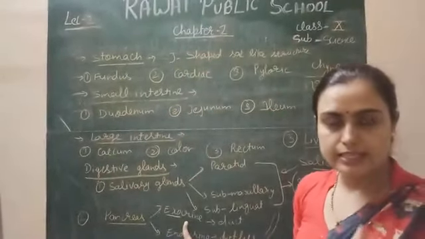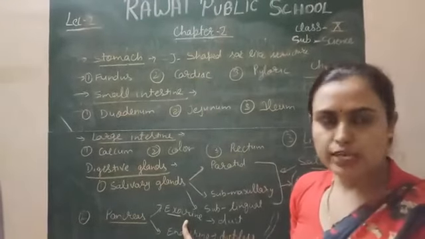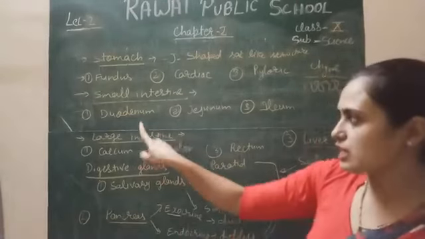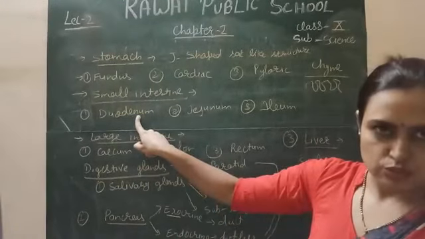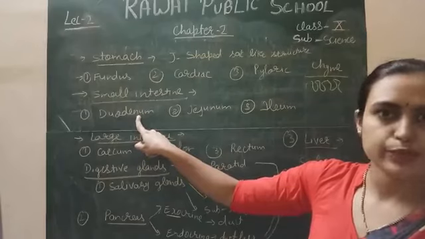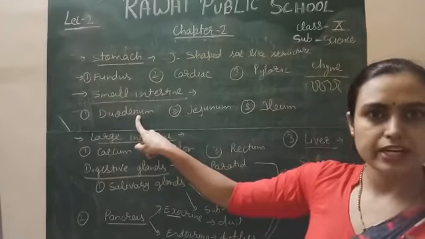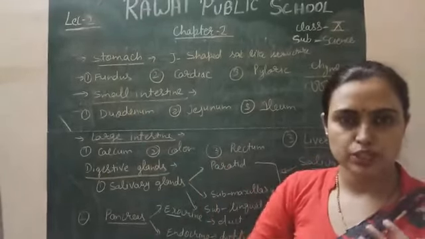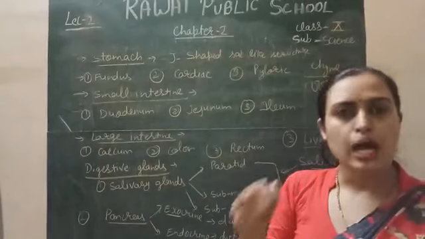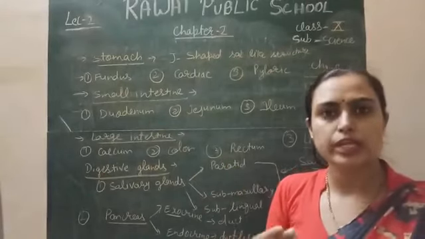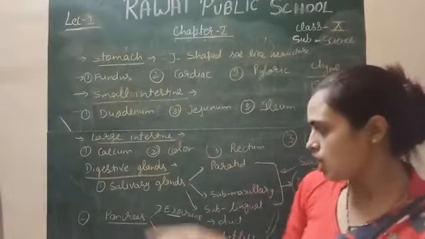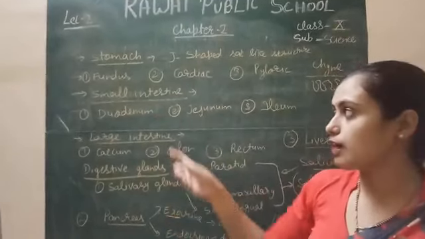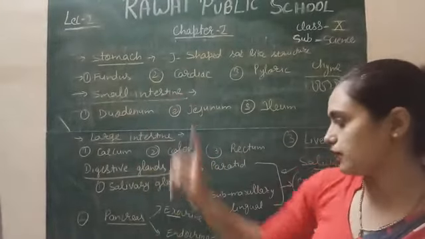Exocrine gland secretes a juice, you can say, that is called the pancreatic juice. This pancreatic juice is mixed into the intestinal juice and released into the small intestine during the digestion of food. And this pancreatic juice consists of various protein digestive enzymes. For example, trypsinogen, chymotrypsinogen, carboxypeptidase. These are the protein digestive enzymes which are present in the pancreatic juice of the exocrine part of the pancreatic gland and released into the small intestine.